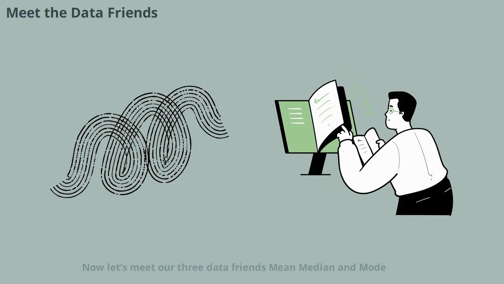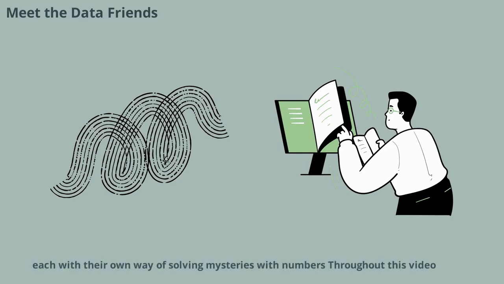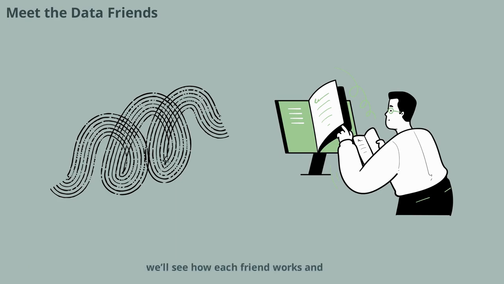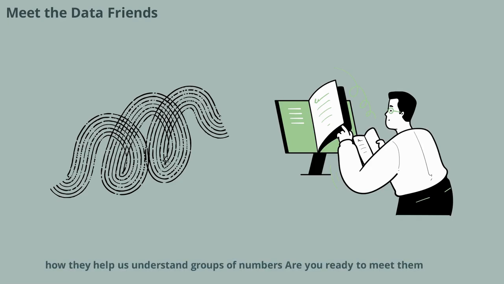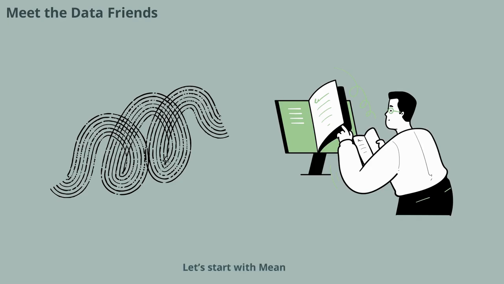Now let's meet our three data friends, mean, median and mode. Each one helps us look at data in a special way. They're like detectives, each with their own way of solving mysteries with numbers. Throughout this video we'll see how each friend works and how they help us understand groups of numbers. Are you ready to meet them? Let's start with mean.